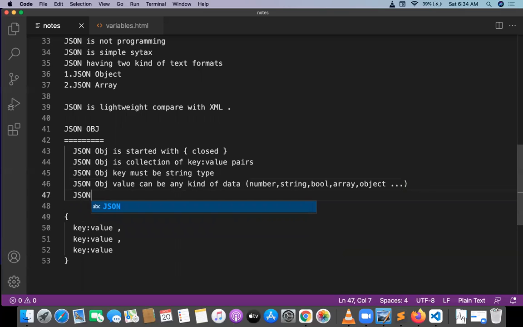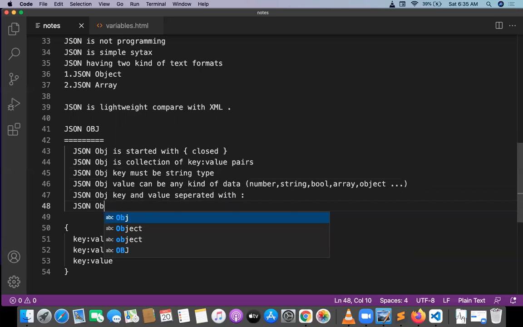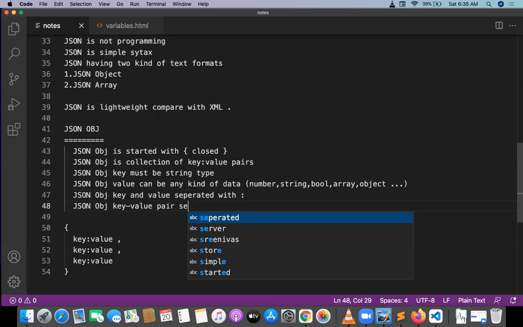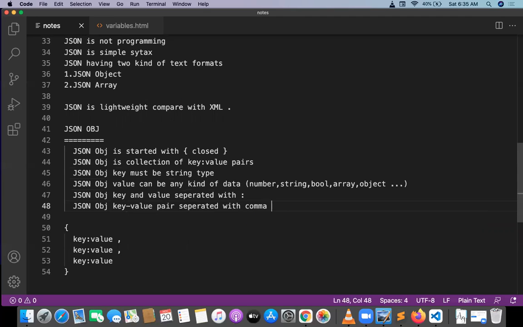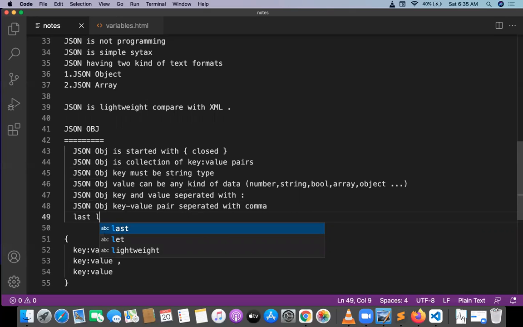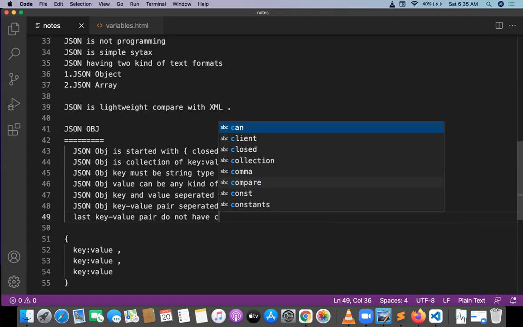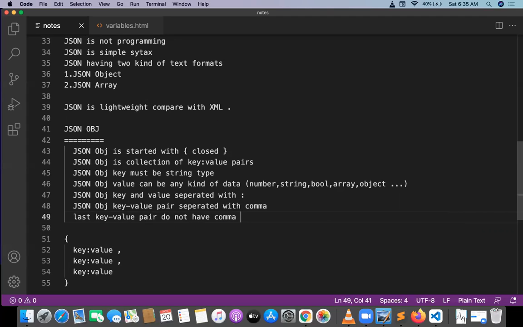One more point we can write. In a JSON object, each and every key and value is separated with a colon. In a JSON object, key value pairs are separated with a comma. The last key value pair does not have a comma. Don't give a comma for the last key value pair.